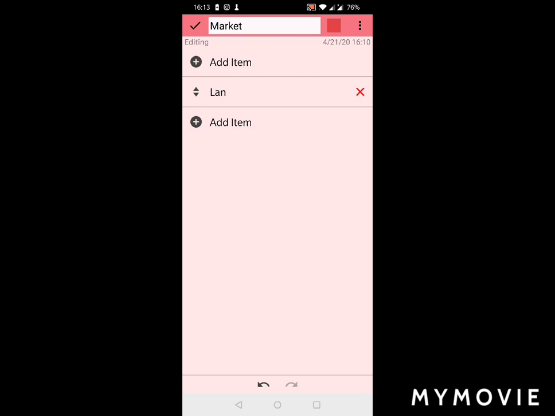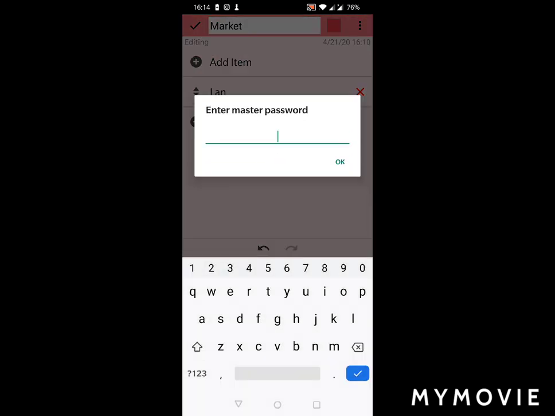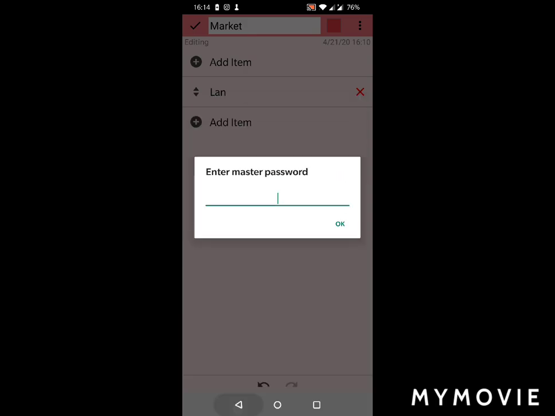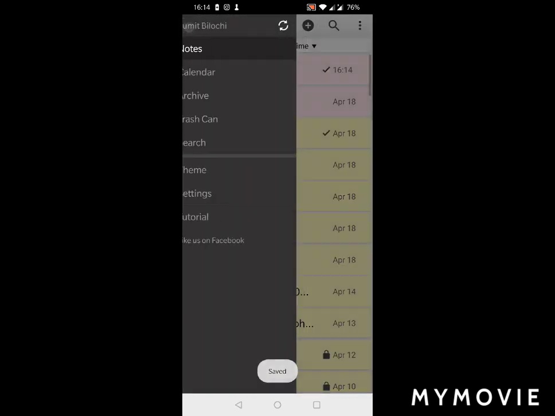One more thing in this app which is very good is you have the option to lock. So once you hit on lock, it will ask you to create a password. See, I already have a password, that's why it is asking me for the password. So you can create a password and you can lock particular notes or your checklist. Let me remove this. Okay, if I go back, one more thing, the settings.